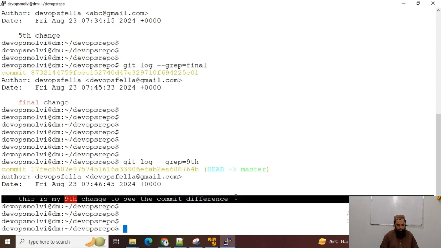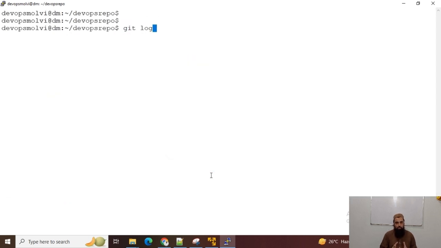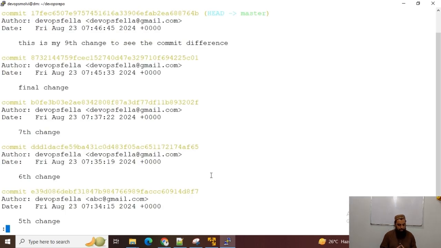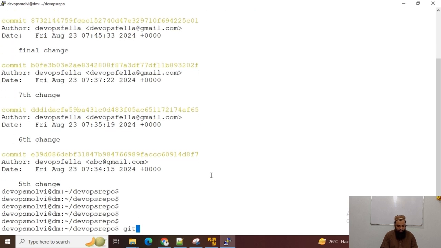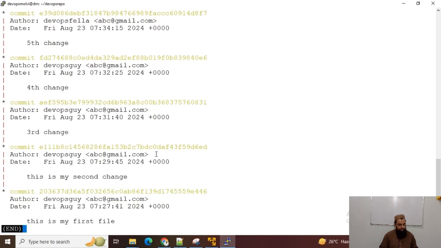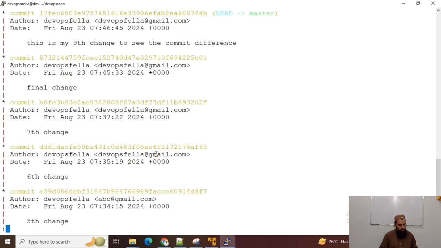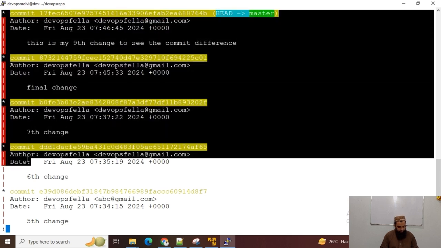Now guys, you can see that we have all these commits and I want to see them in a graphical or decorated way. Then I can run git log --graph --decorate. Now you can see the commits have been decorated, and you can see the stars and their links with each commit.